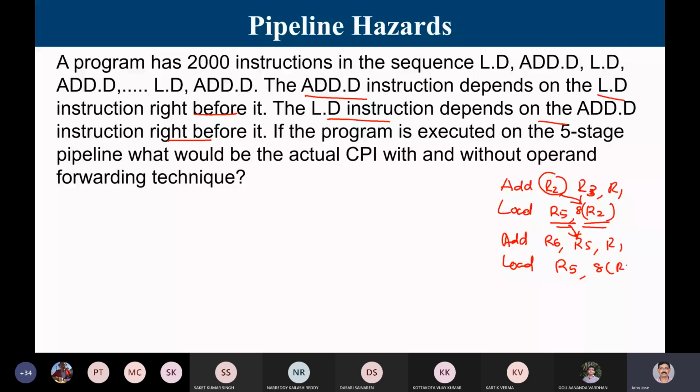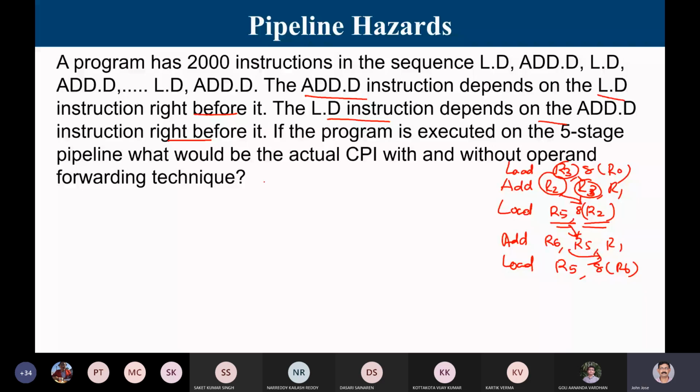So I am starting with a load. What should be the load here? I should load into R3 and some 8 of R0. So this is the dependency between them, and this is the pattern in which it has been done. If the program is executed on a 5-stage pipeline, what would be the actual CPI with and without the operand forwarding technique?